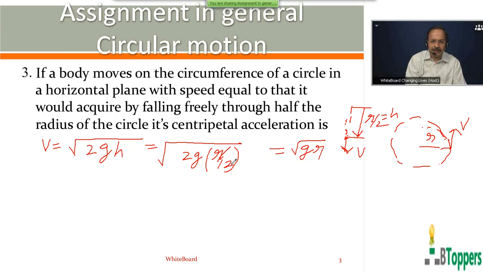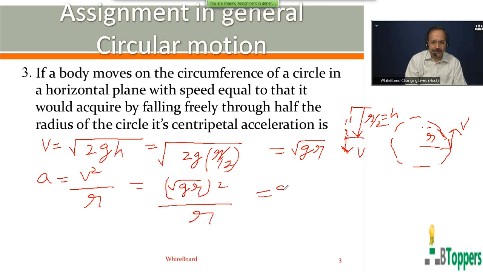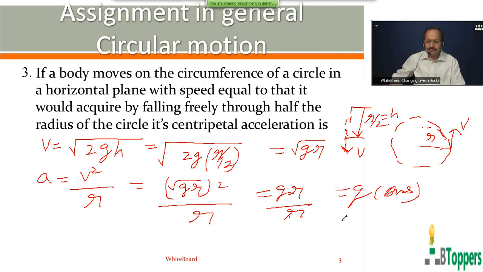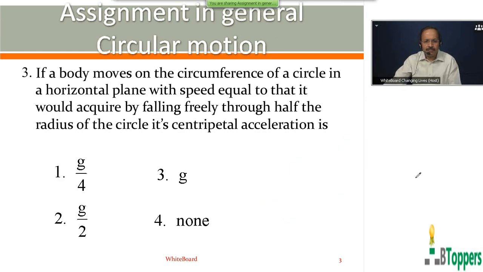So you can take v equal to root of 2gh, where h equal to r by 2, or root gr. So the magnitude of the centripetal acceleration is given by v square by r. If you substitute v equal to root gr, you get the magnitude of centripetal acceleration as gr by r, or equal to g. That's the answer. So for question number 3, the third option is the answer.